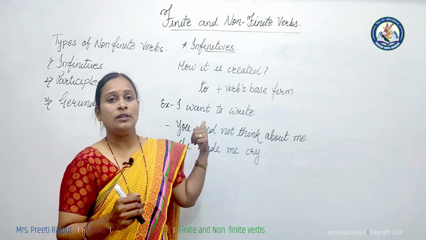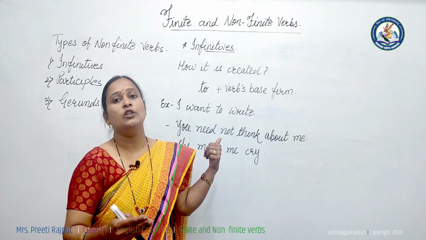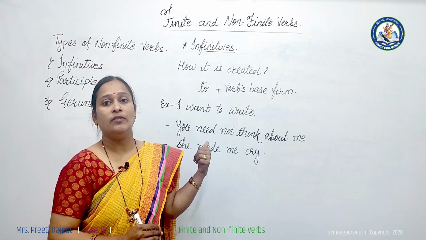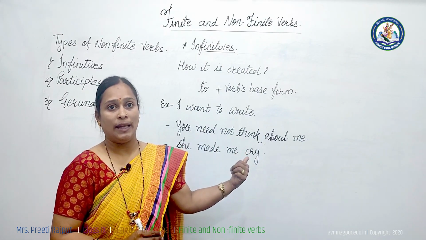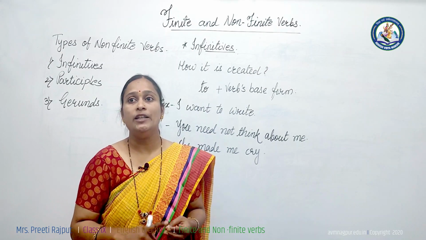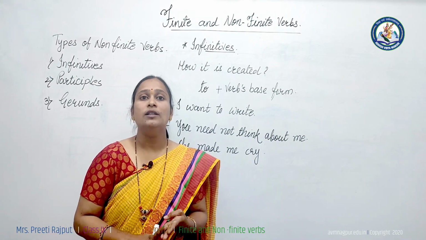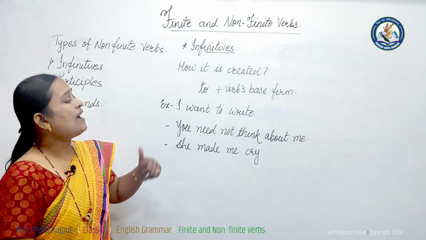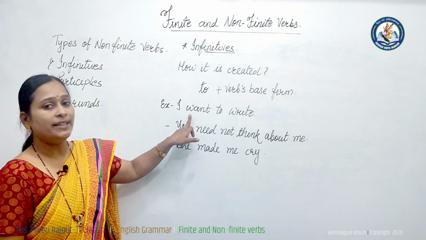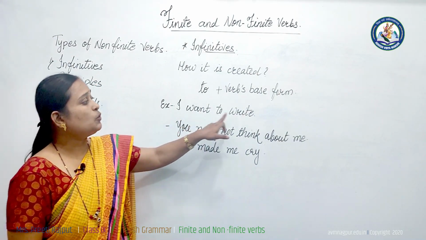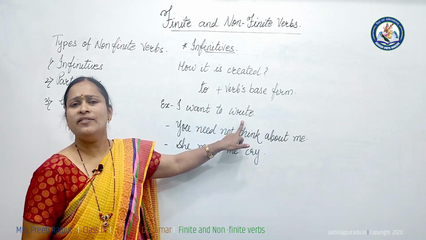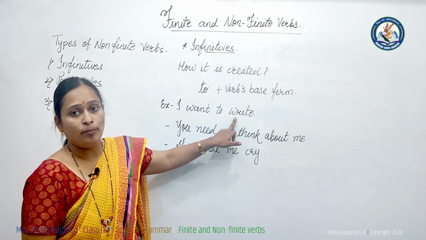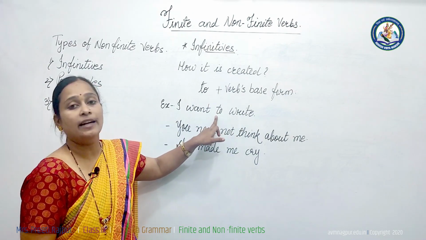If I want to convert this "play" into infinitive, I will write "to" before "play", and it will be "to play", to play, to eat, to go, to give. These are examples of infinitives. For example, I want to write. This "want" is the main verb here, and "to write", this is the infinitive. It is very easy to identify infinitives because before the verb's base form, we are writing "to".